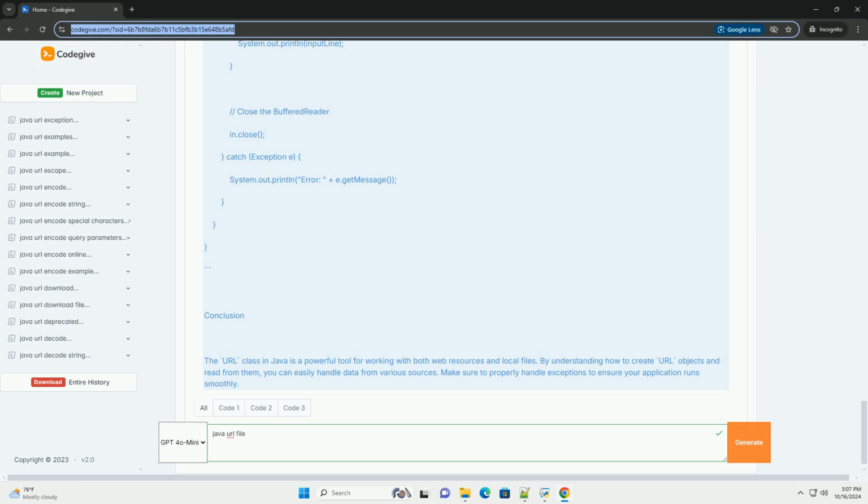You can then read data from this stream. Example: reading a web page. Below is a simple example that demonstrates how to read content from a URL, a web page, and print it to the console.